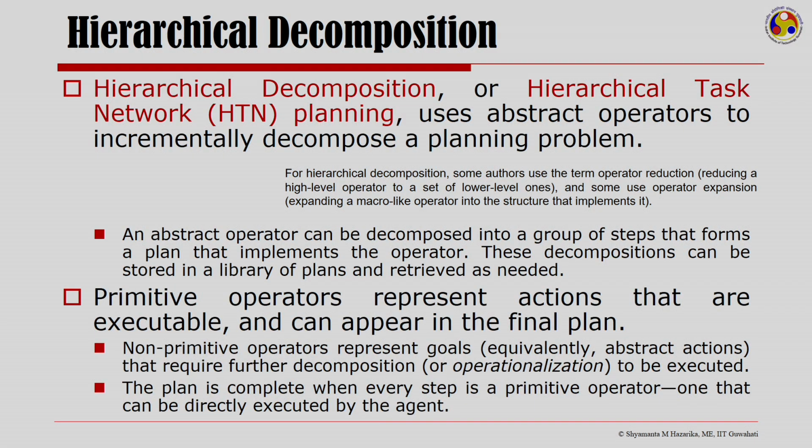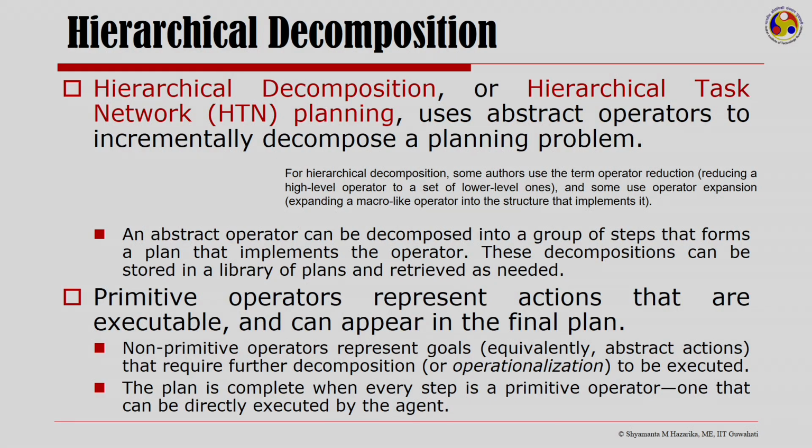Primitive operators in such a hierarchical task network actually represent actions that are executable, and as you can make out now, as I keep on decomposing the different operators, I finally reach the final level of the plan, which are the primitive operators.